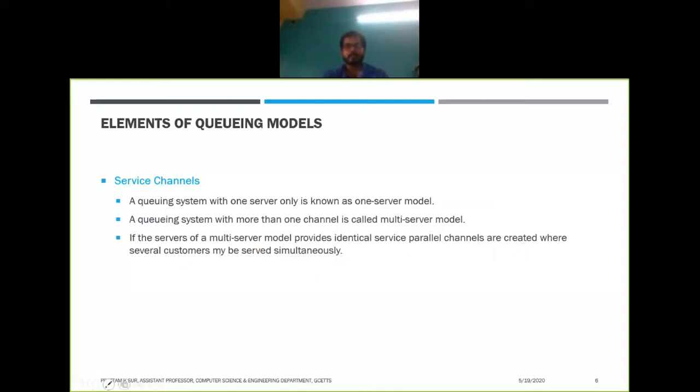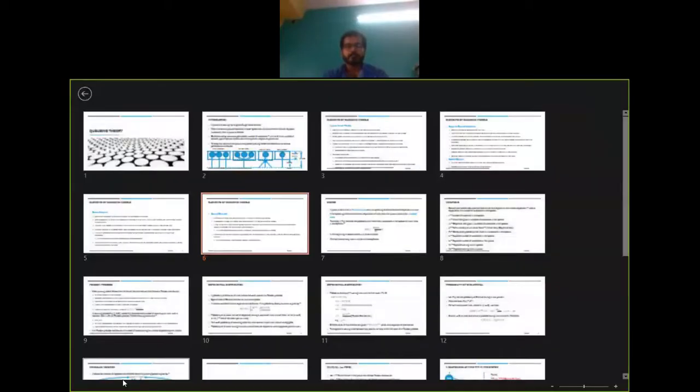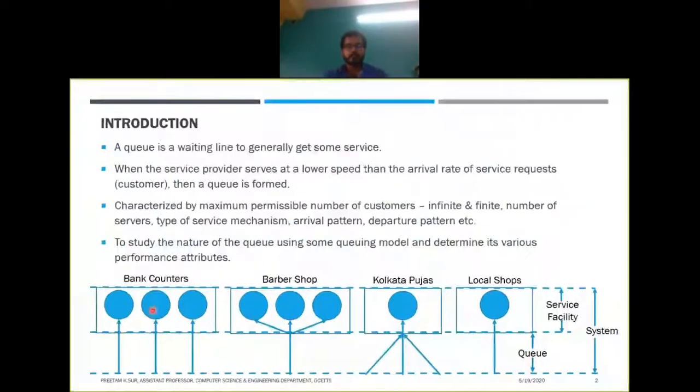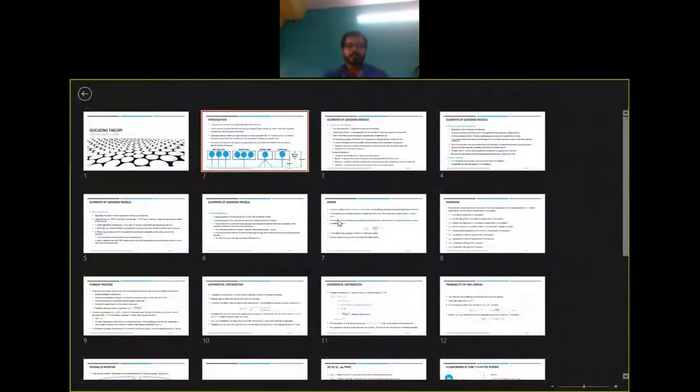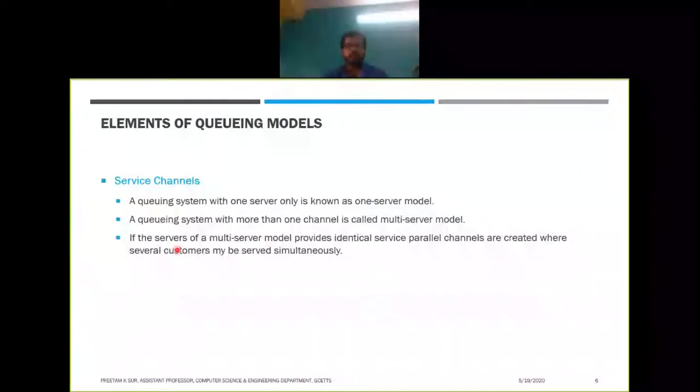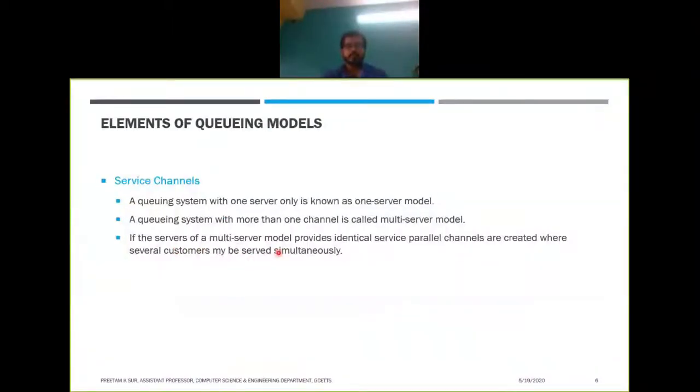Like in this example, you can see that there are multiple servers, and if they are all serving the same service at all the counters, multiple parallel channels will be created. This occurs in a railway ticket counter most of the time. If the servers of a multi-server model provide identical services like the ticket booking counter, parallel channels are created where several customers may be served simultaneously.